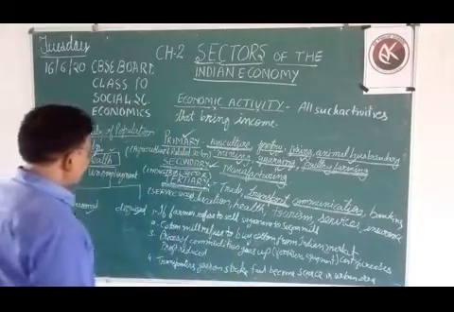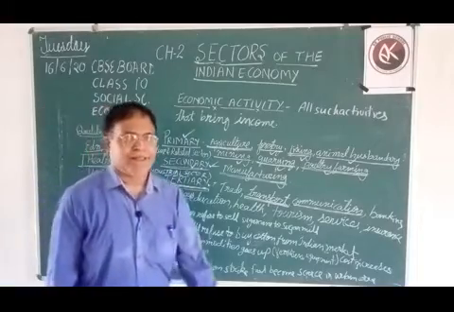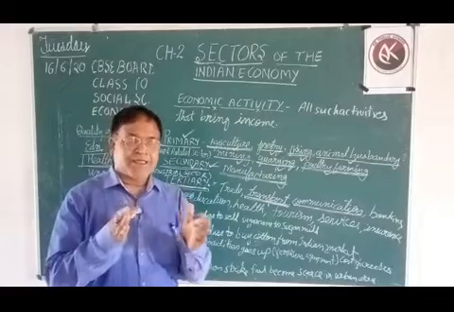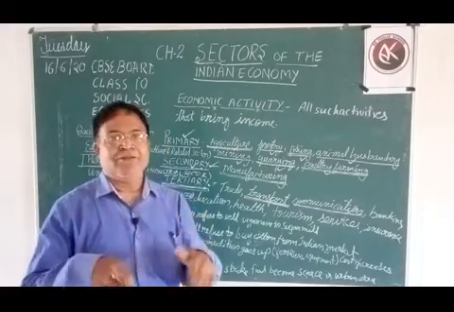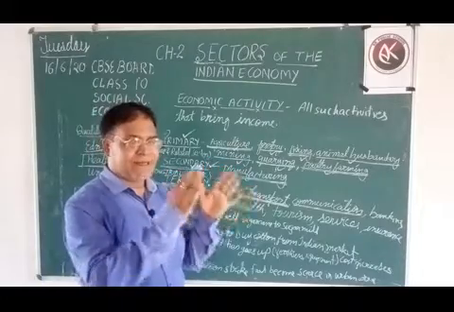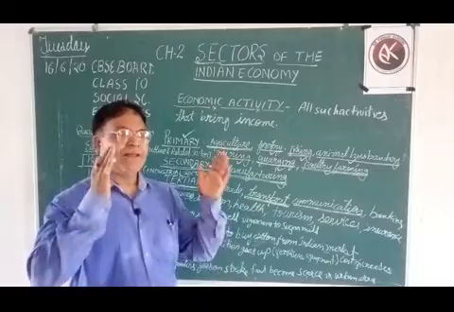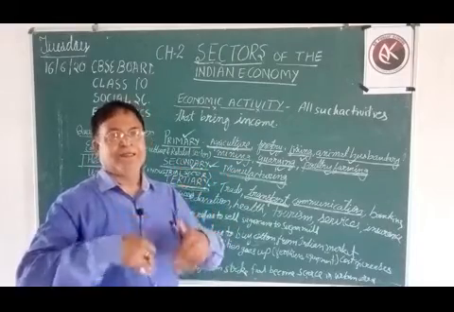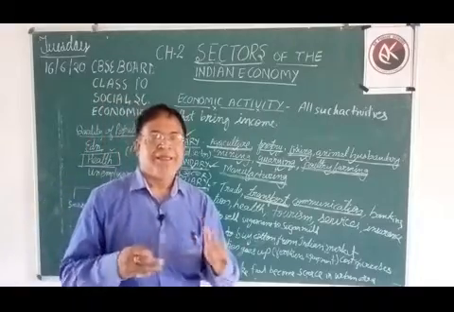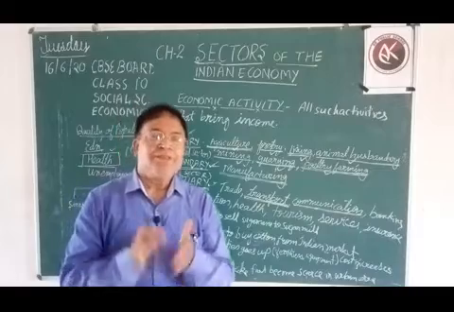Then we have the secondary sector, also known as industrial sector. We convert primary products, meaning natural products, into various useful things by processing in industries, workshops or factories, using machinery, various technologies and chemicals, and make finished products to be used by the consumer.